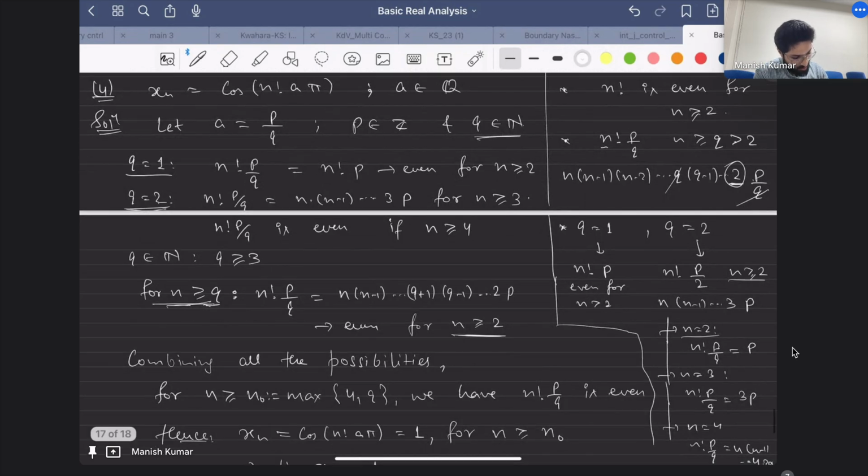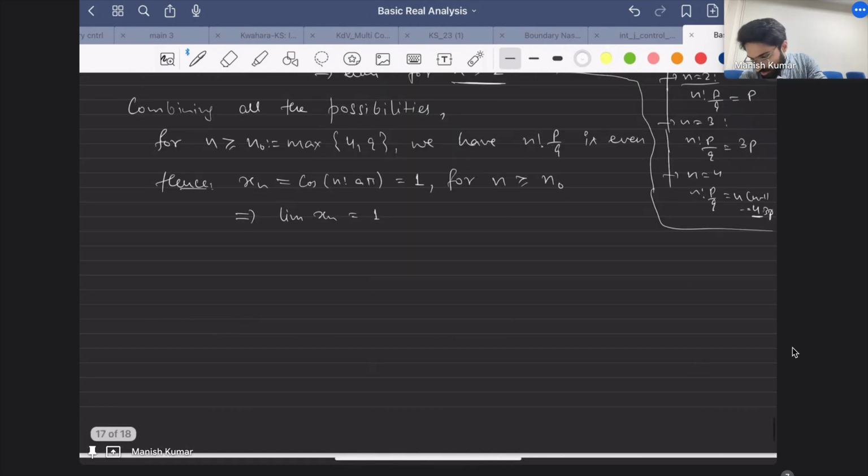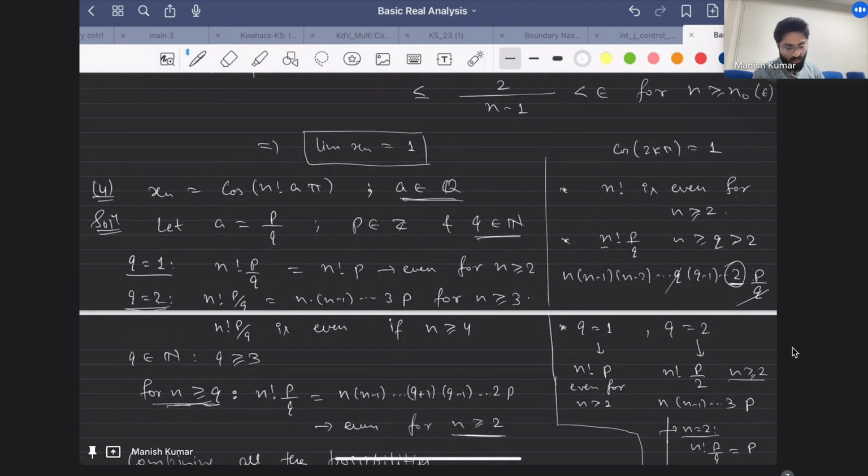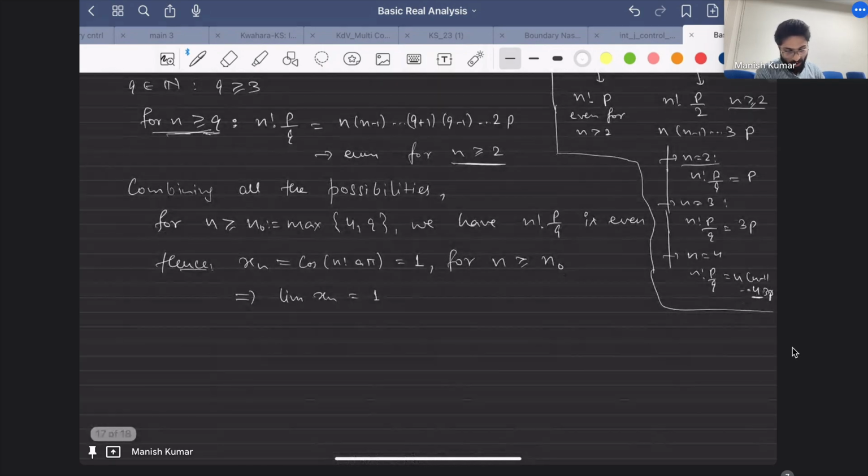Sir, here p by q is not fixed, na, sir? P by q is fixed, right? I'm saying this a is given to you. A is not varying with n. So initially you have a, then we are calculating all these things. Exactly. So a can have different possibilities. You don't know what rational number someone is choosing. So depending on the rational number, my choice of n will depend. That's why n has to be at least greater than or equal to the maximum of these two, 4 and q. Yes, sir. Okay. So similar arguments can be given for sine.